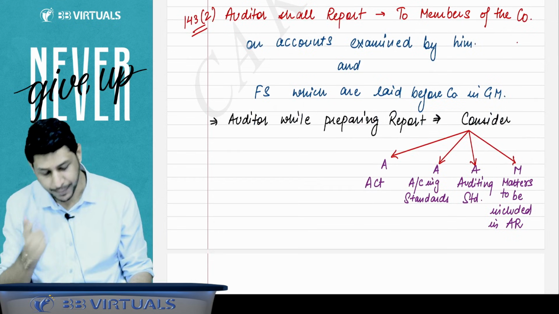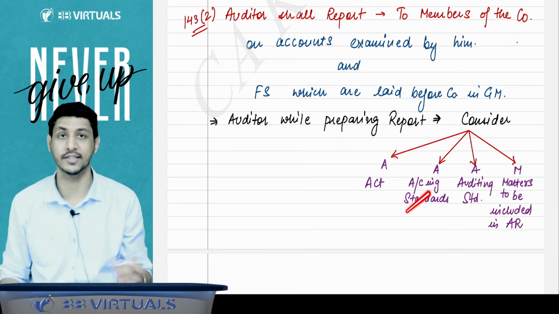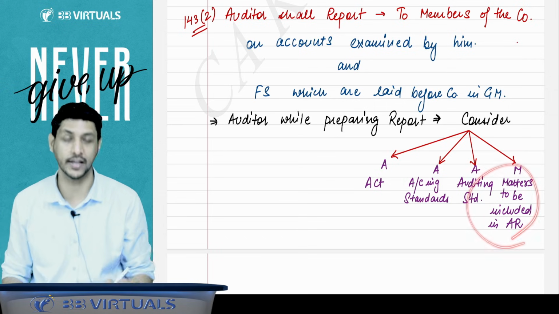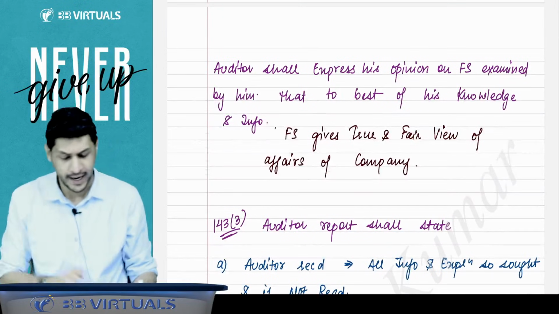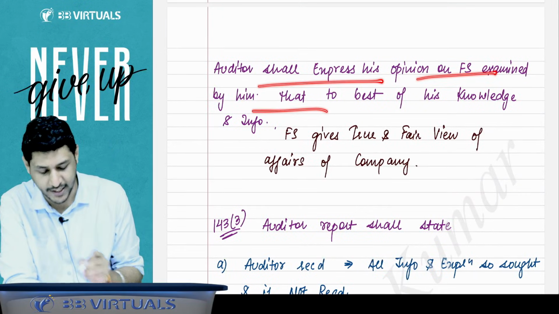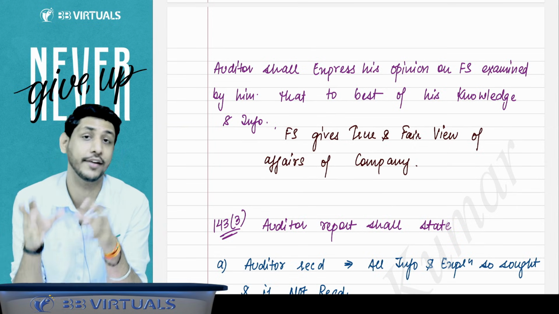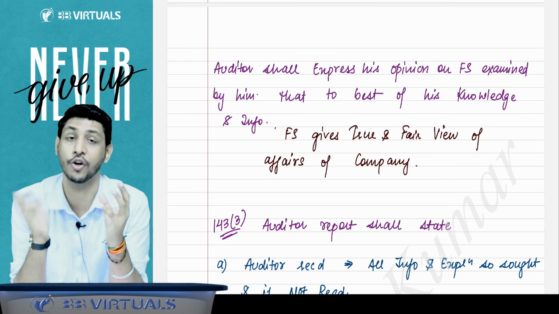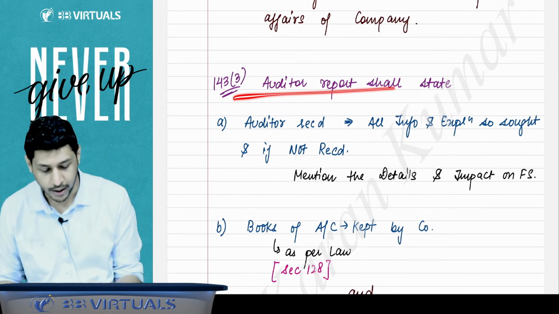So the auditor, while preparing the report, will consider the Companies Act, accounting standards, auditing standards, and the matters to be included in the audit report. Got it, sir. And the auditor shall express his opinion on the financial statements, that to the best of his knowledge, whether the financial statements give a true and fair representation of the affairs of the company or not. Then 143 subsection 3 says that the auditor report shall state.